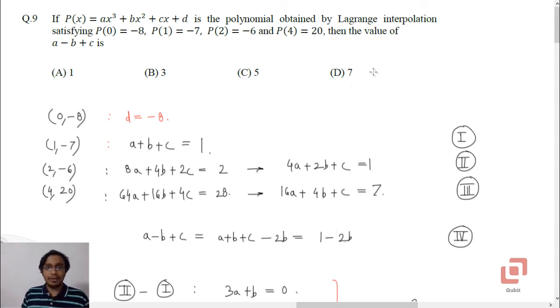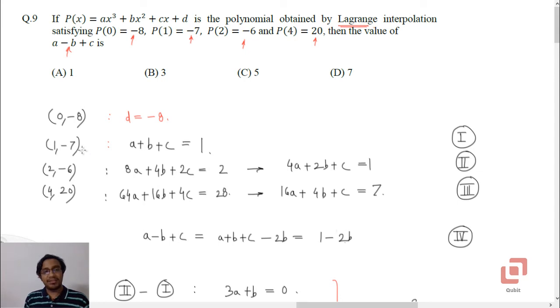Question 9 is based on interpolation, although you are not required to know how to obtain a Lagrange interpolating polynomial. If p of x is ax cubed plus bx squared plus cx plus d is a polynomial obtained by Lagrange interpolation satisfying p of 0 equal to negative 8, p of 1 equal to negative 7, p of 2 equal to negative 6, and p of 4 equal to 20, then the value of a minus b plus c is. Step 1. Substitute x equal to 0 to get the value of d. d will be negative 8.